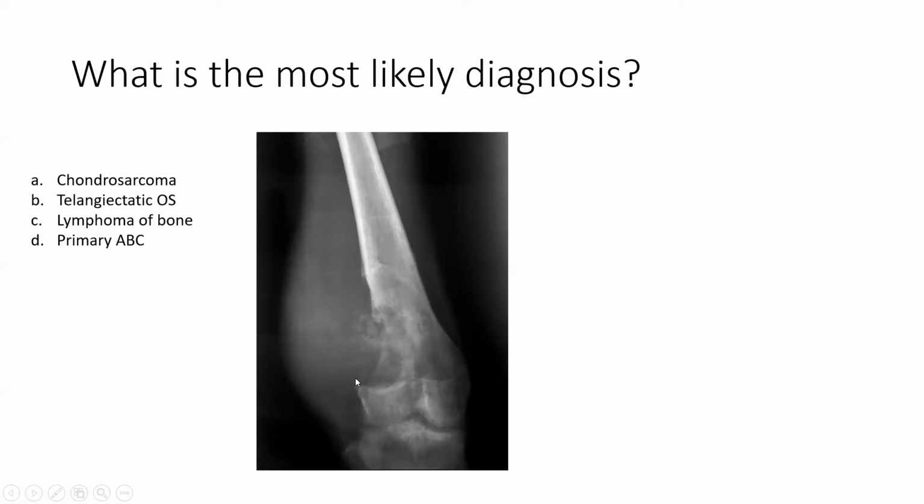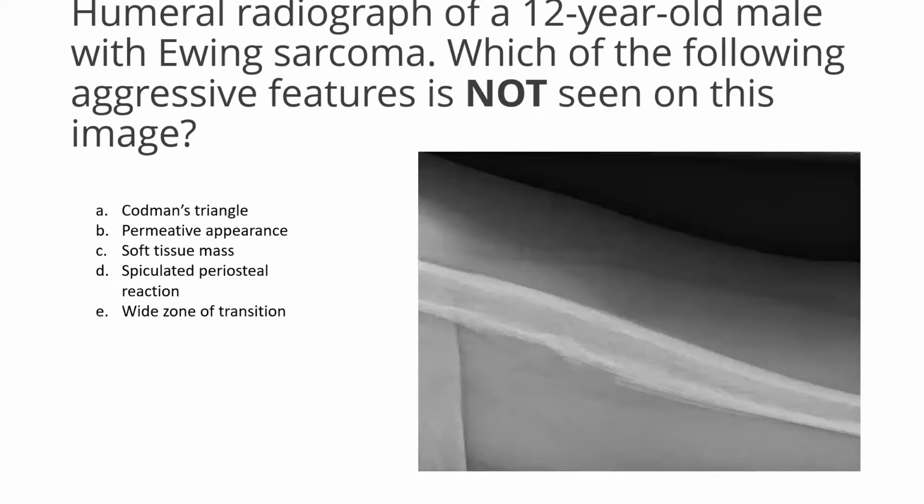So, an ill-defined lesion with periosteal reaction in the metaphyseal region with wide zone of transition and soft tissue calcification, most likely it is telangiectatic osteosarcoma. Why not chondrosarcoma? Because chondrosarcoma is an expansile lesion, and soft tissue calcification is not that common. Why not primary ABC? Primary ABC does not cause cortical destruction. No soft tissue components or calcifications are seen in primary ABC. All right, so the answer is telangiectatic osteosarcoma.